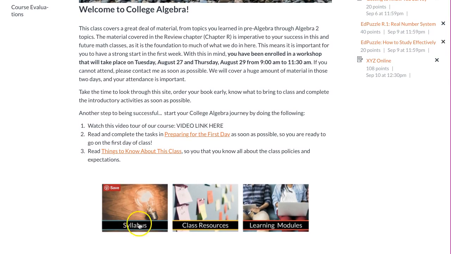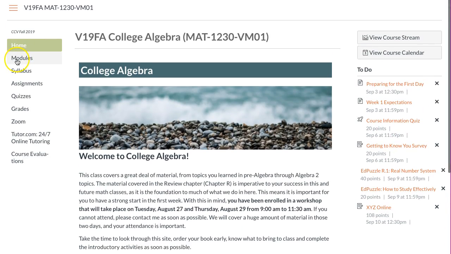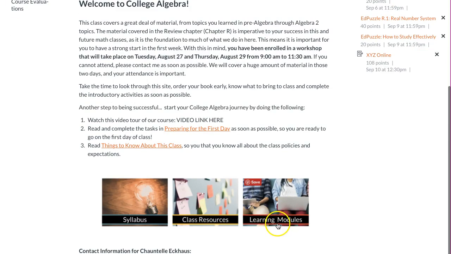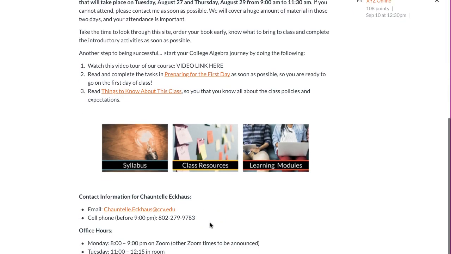If you come down a little bit farther, on this main screen I just made three nice little buttons here to get to some important things. One is the syllabus, the other is the class resources that you may need for this class, and the last one is just to go directly to the learning modules. So there are two different ways to get to the learning modules. One is up here on the left, and the other one is here on the main screen. Either way, the class resources, this is the only link directly to the class resources, and I'll take you there in just a moment.